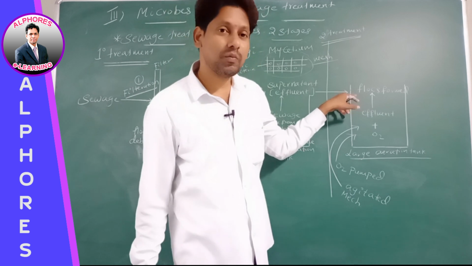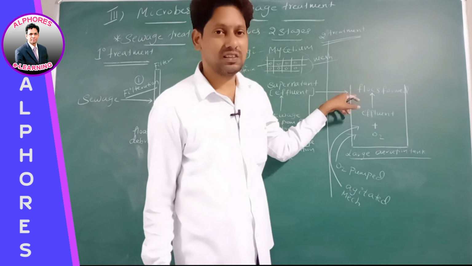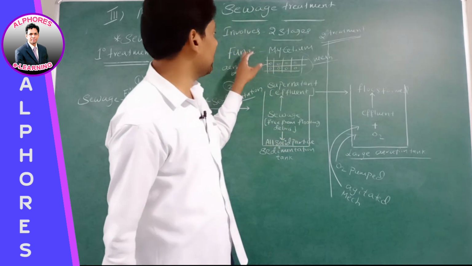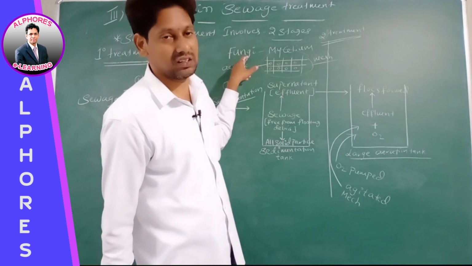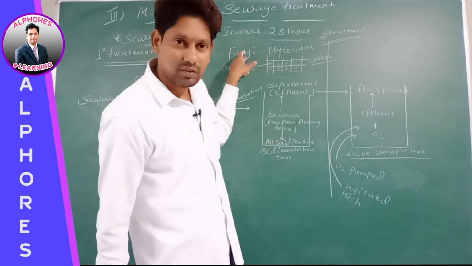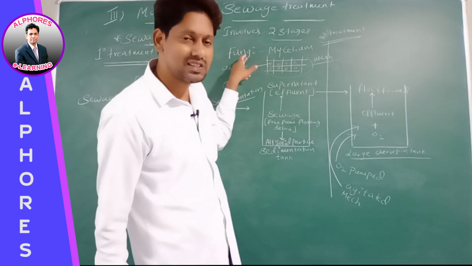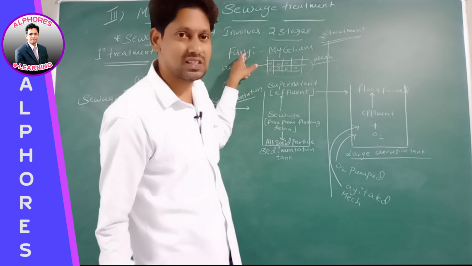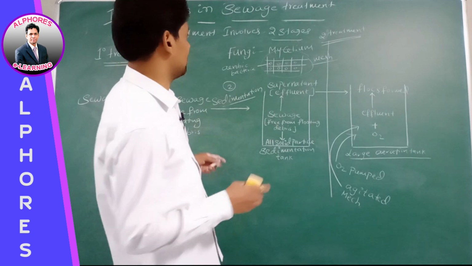Observe carefully, listen to this statement. Here, fungi is eukaryotic, whereas aerobic bacteria is prokaryotic. Yes or no? Aerobic bacteria is prokaryotic.